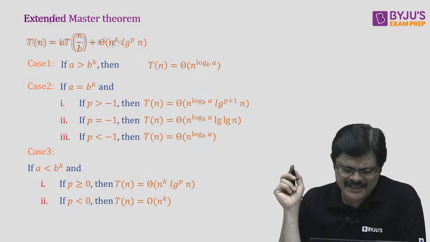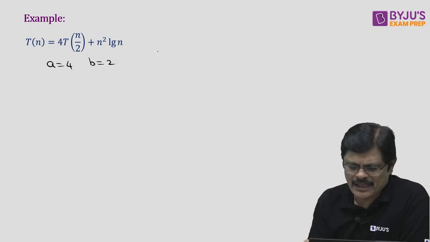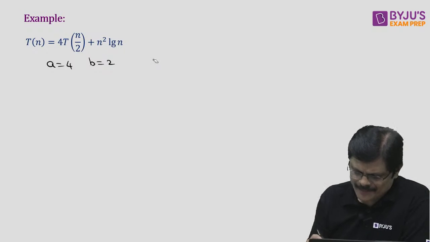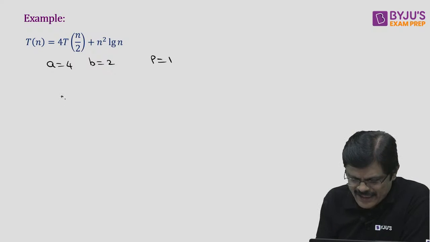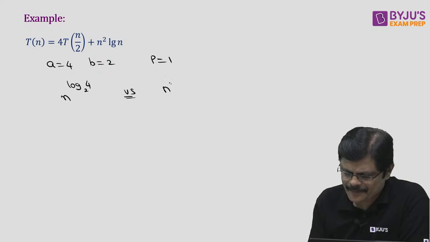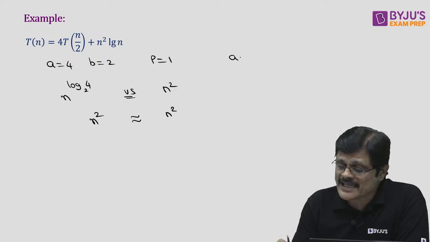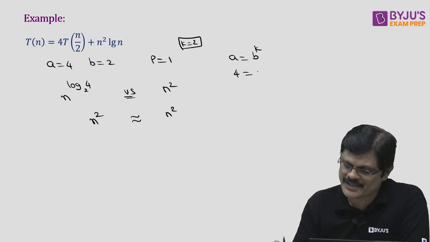Now let us see the next example. Here a is 4, b is 2, and f(n) is n square. The p value is 1. Now if you consider n power log a to the base b with n square, here it is n square and it is also n square. Both are of equal order of growth. It is the same as a equal to b power k, because the k value here is 2, that is, 4 is 2 square.